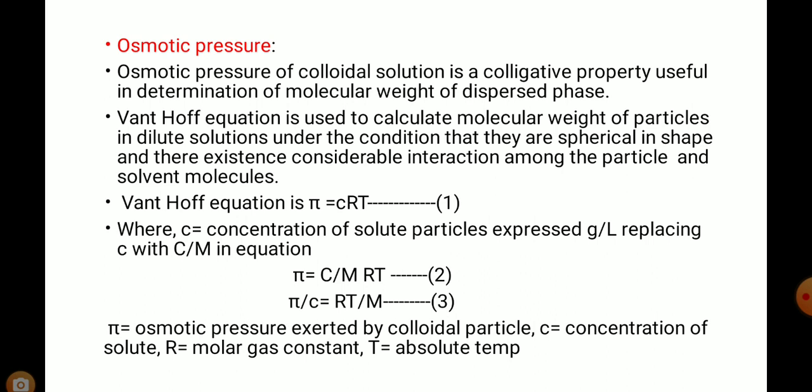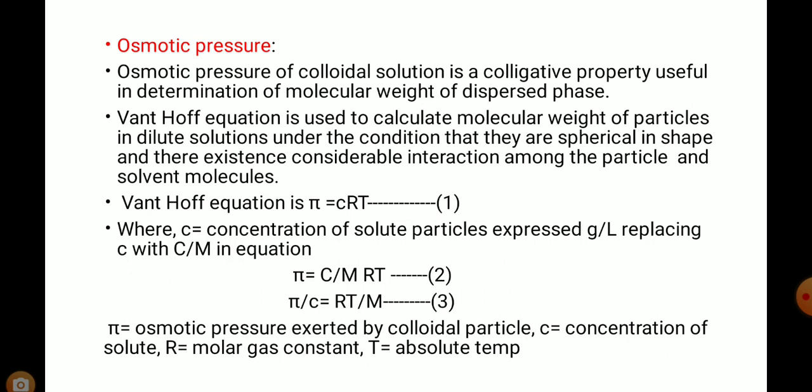Next property is osmotic pressure. Osmotic pressure of a colloidal solution is a colligative property useful in determination of molecular weight of dispersed phase. Van 't Hoff equation is used to calculate molecular weight of particles in dilute solutions under the condition that they are spherical in shape and there is no considerable interaction among the particles and solvent molecules.